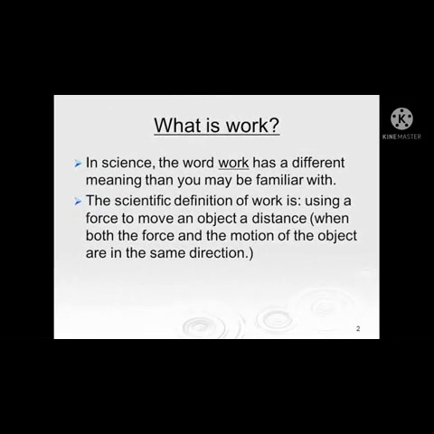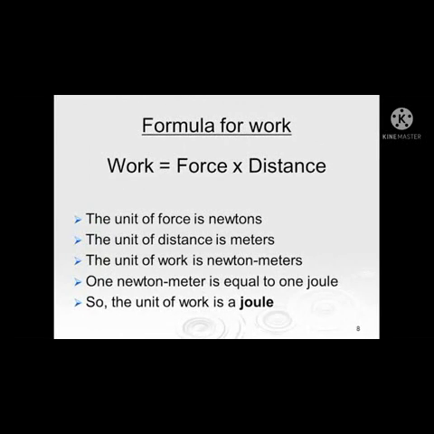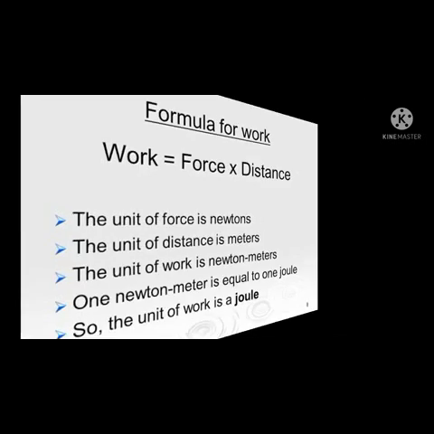In science, the word work has a different meaning than you may be familiar with. The scientific definition of work is using a force to move an object a distance when both the force and the motion of the object are in the same direction. Let's talk about the formula of work. Work is equal to force into distance. The unit of force is newtons, the unit of distance is meter, and the unit of work is Newton meter. 1 Newton meter is equal to 1 joule. So the unit of work is joule as well.